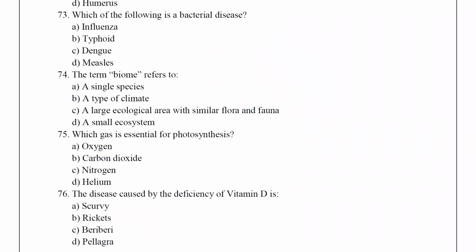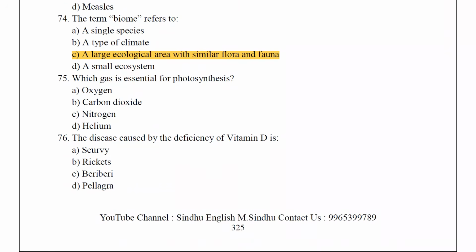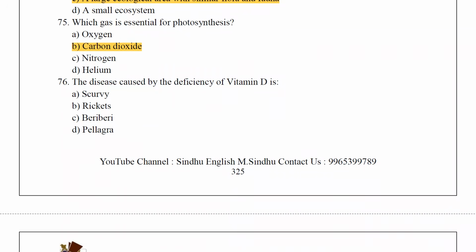Which of the following is a bacterial disease? Typhoid. The term biome refers to a large ecological area with similar flora and fauna. Which gas is essential for photosynthesis? Carbon dioxide. The disease caused by the deficiency of vitamin D is rickets.